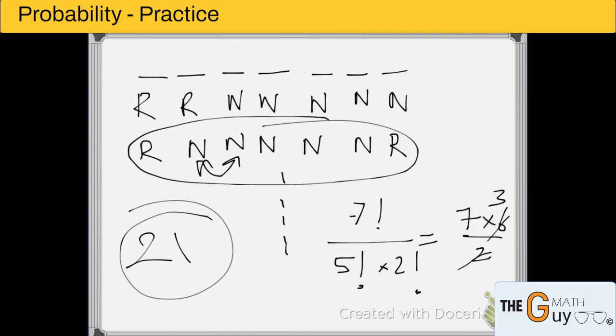Now let's calculate the probability of one of these 21 scenarios, and then we'll multiply that probability by 21, because each of these will have the same probability. So let's calculate the probability for one particular instance, the first one: rain, rain, no rain, no rain, no rain, no rain, no rain. This is a very particular outcome where everything is certain. And as I told you, when you're using fractions to calculate probability, always work with one particular scenario, and that is when the fractions work the best.